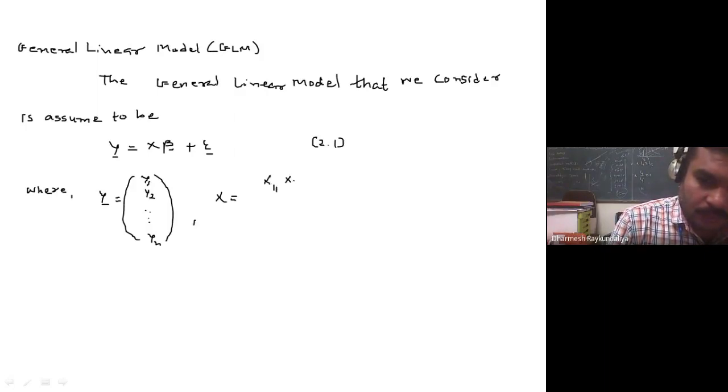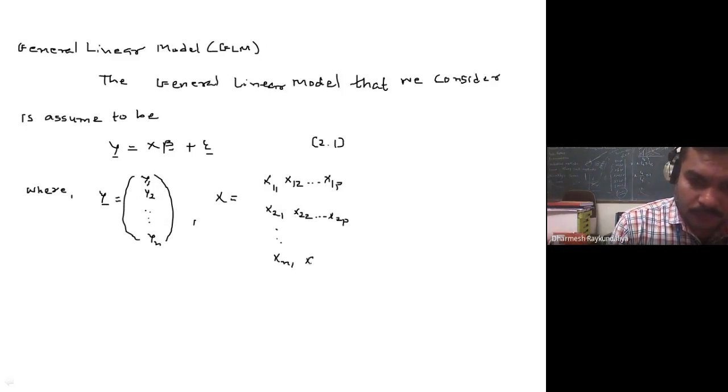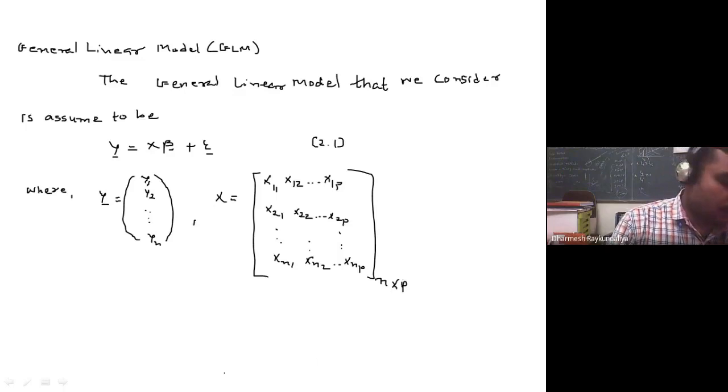It has the elements x11 up to x1p, x21, x22 up to x2p, likewise xn1, xn2, up to xnp. This is a matrix having np elements, so it is of order n cross p.